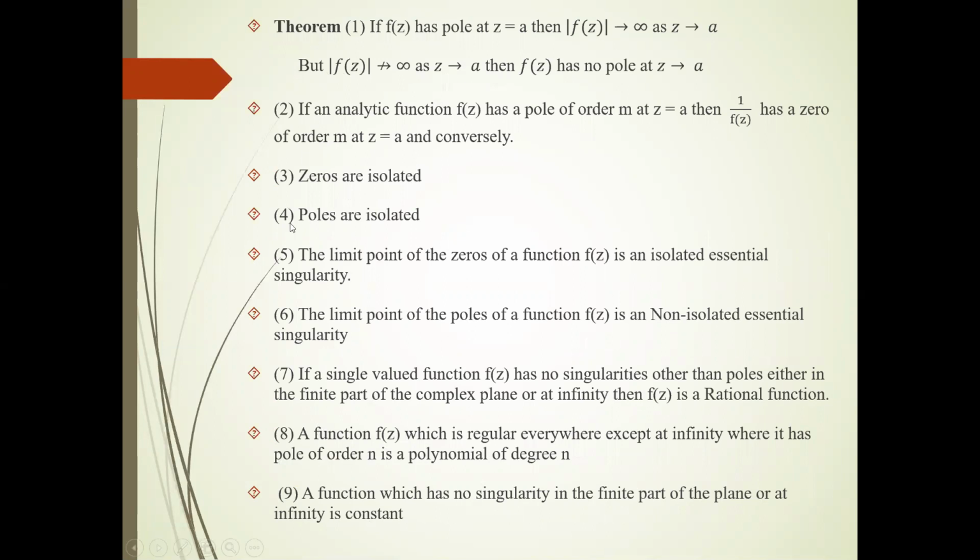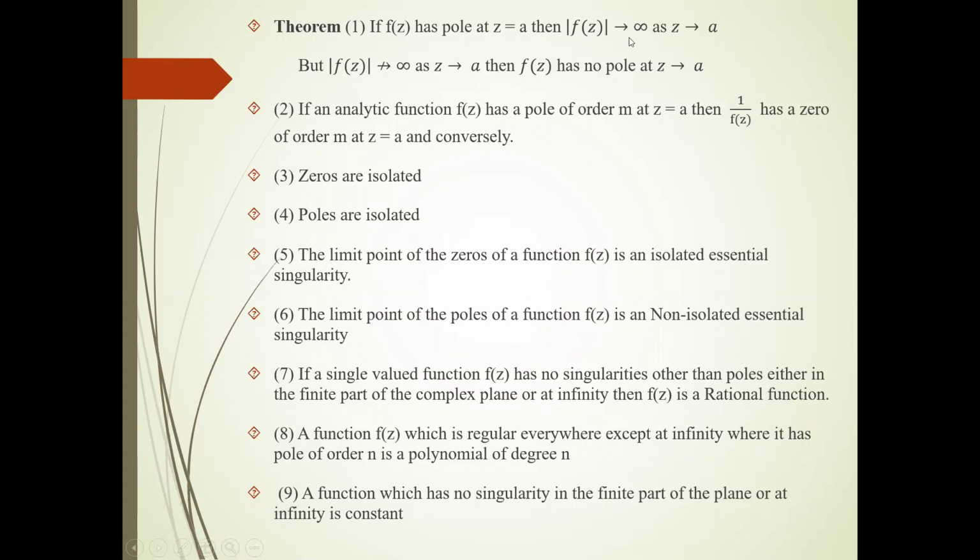Number one theorem. I am here just reading all those theorems. You can write this theorem. Remember this theorem. These theorems are very important. First theorem: if f(z) has a pole at a point z equal to a, then mod f(z) tends to infinity as z tends to a. This is the statement.